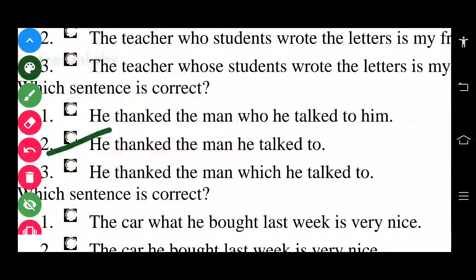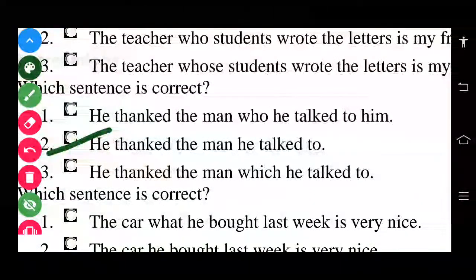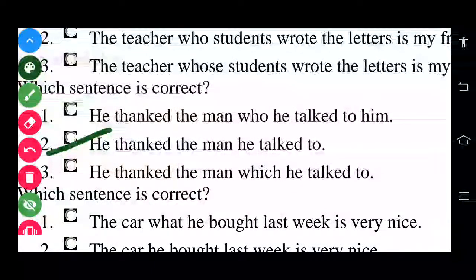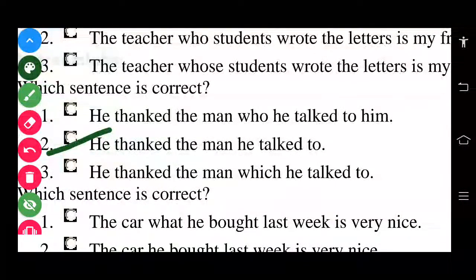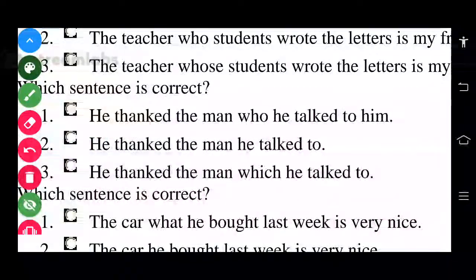The answer is the second one. Out of these three sentences, the second one is the correct answer because he thanked the man he talked to. It's informal writing. Actually, whom he talked to is the correct sentence, but here the word whom was not used. In informal writing, we may not use the relative pronoun. So we have to consider this sentence as given in an informal style. Therefore, the second one is the correct answer. Clear everyone? Okay, right, let us see the next one.